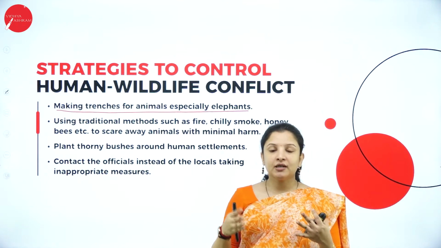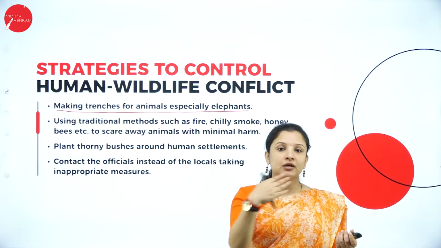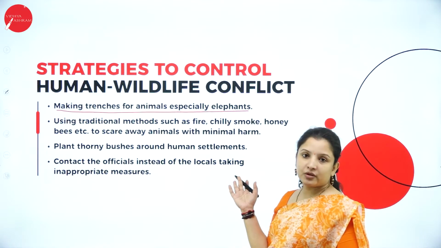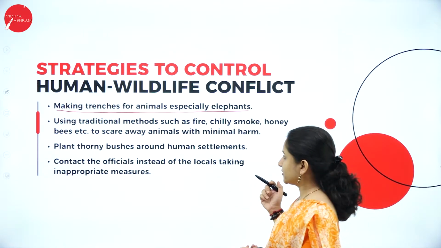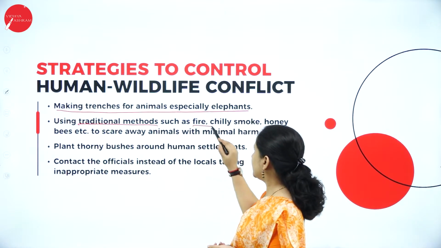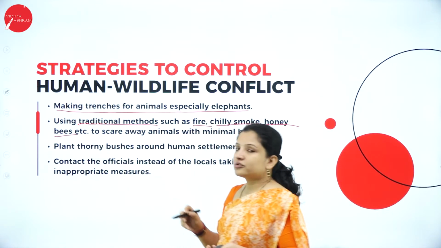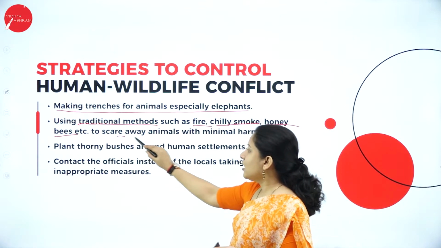Large trenches, so that the elephants cannot come from the forest and enter the roads. That is how they can prevent human-wildlife conflict. They can also use traditional methods such as fire, chili smoke, honeybees, etc., to scare away the wild animals with minimal harm.